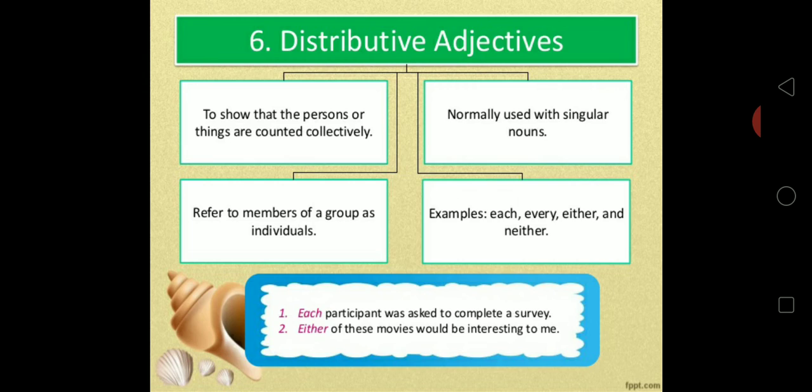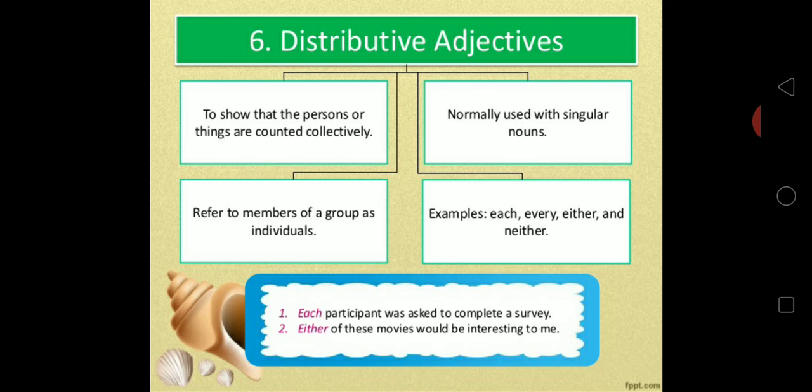Suppose every student: is every student present in the class? So you see over there, each student. Teacher is telling is. Is means what? Individually I am asking about each student. So each participant was asked to complete the survey. So here individually one participant was asked to complete the survey.